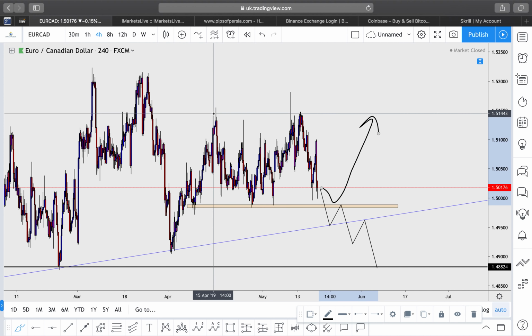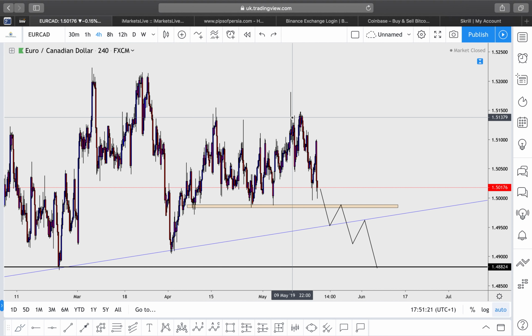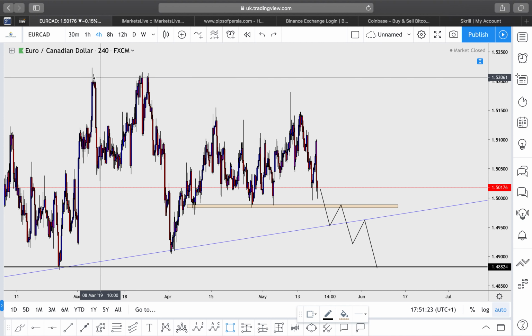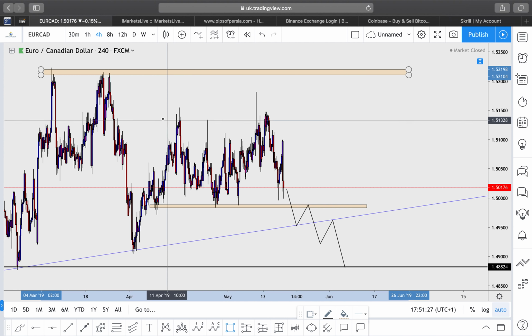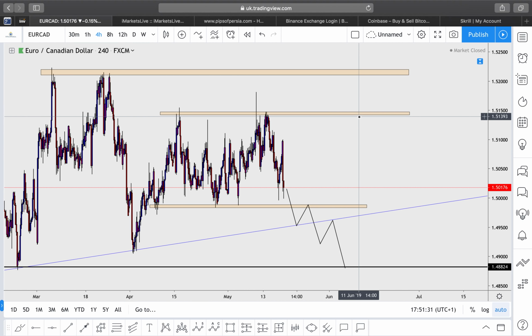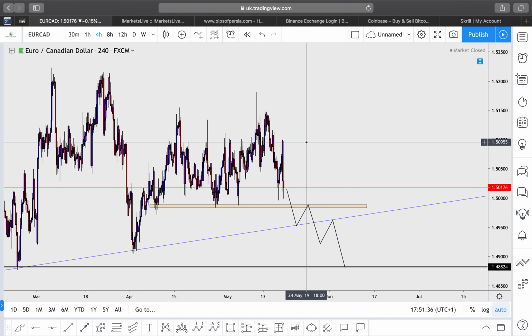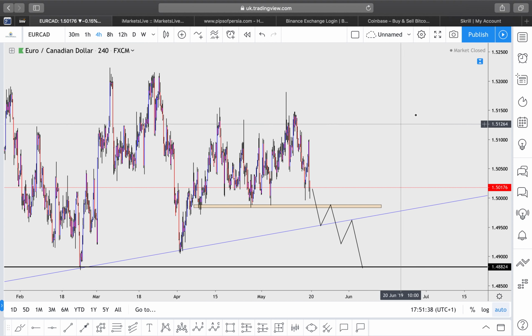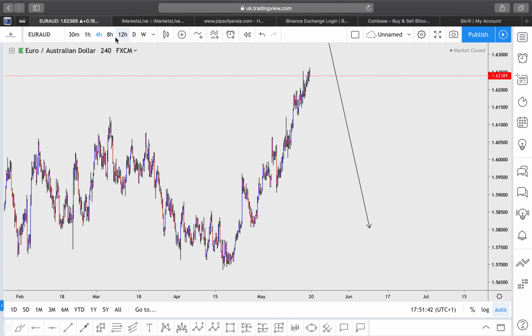That would bring us to one of the highs that we have over here, for example, some of these highs, for the sell positions to kick in then. Provided that happens, I will be looking for sell positions at number 1, that zone over there, and number 2, this zone over here. These will be my potential sell positions if the market makes its way up. But a break and retest scenario of the market zone over there looks a lot better to me. So wait for a break and retest of that zone, then you can potentially execute some safe sell positions.